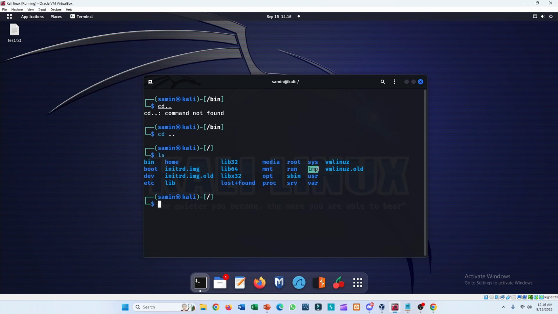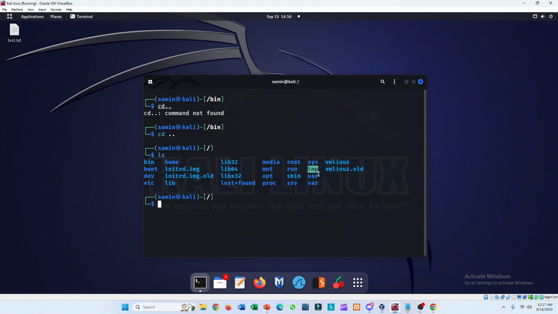Next I will talk about the /tmp directory. It basically contains all the temporary files created by the system and the users. Files generally get deleted when the system is rebooted. So these are all for the tmp directory.